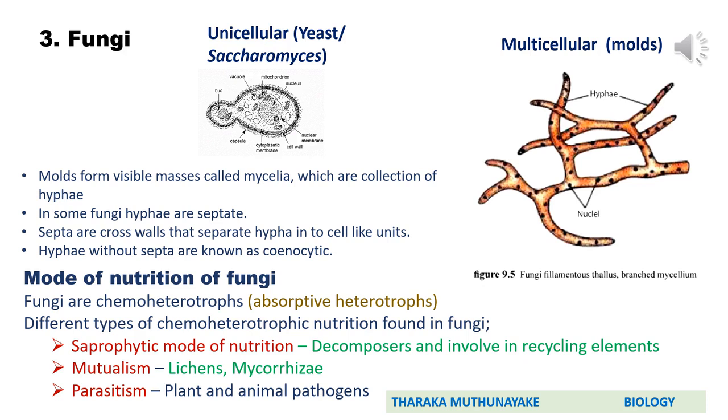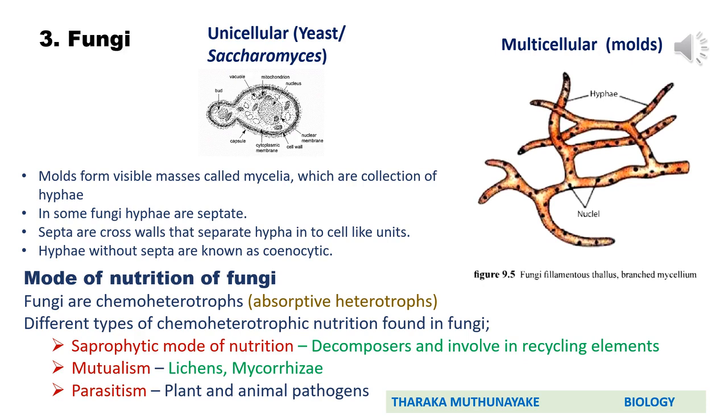You know that fungi are eukaryotes. They are either unicellular or multicellular. The more common example of unicellular fungus is yeast. Its generic name is known as Saccharomyces. Multicellular fungi can also be termed as molds.